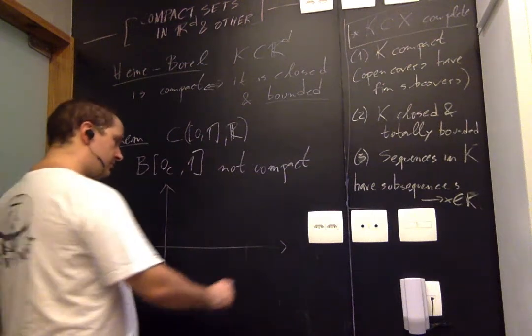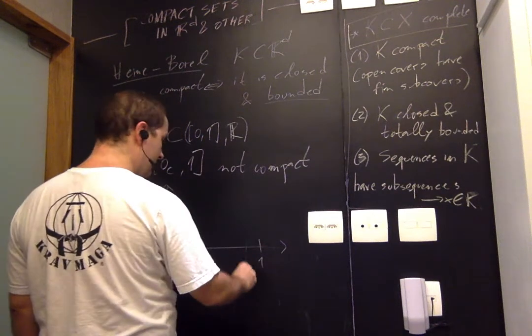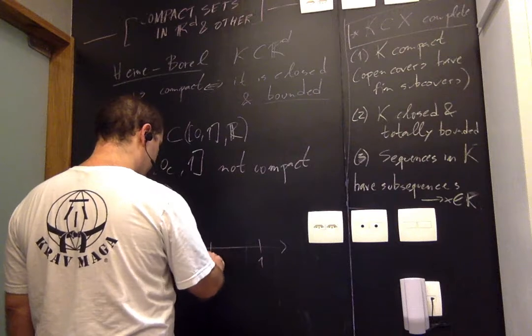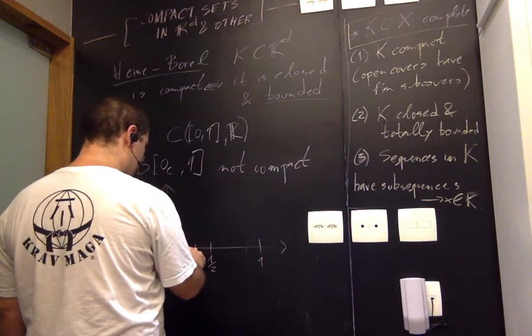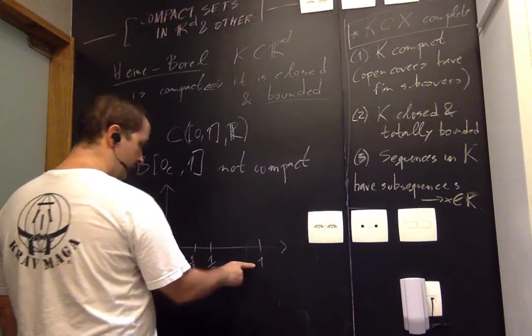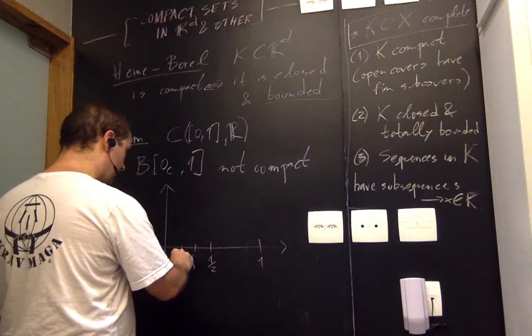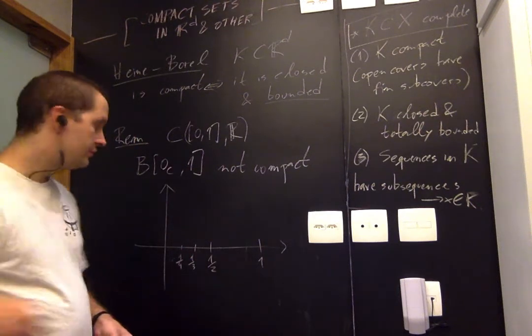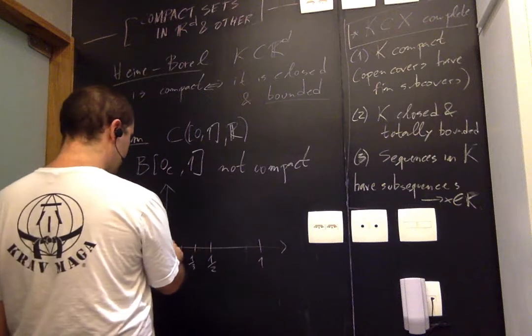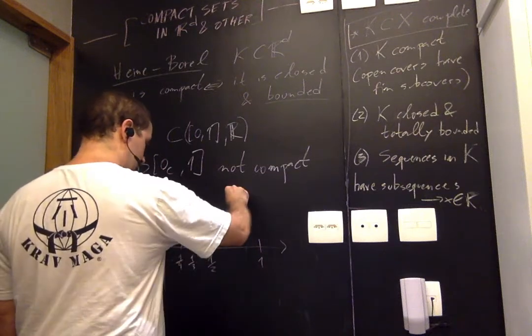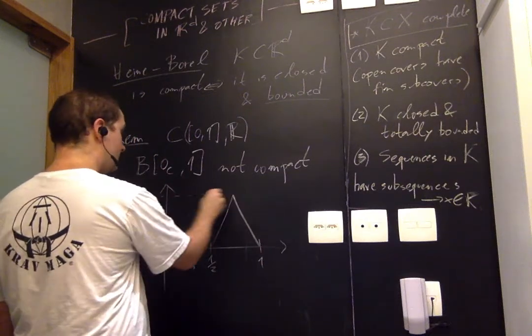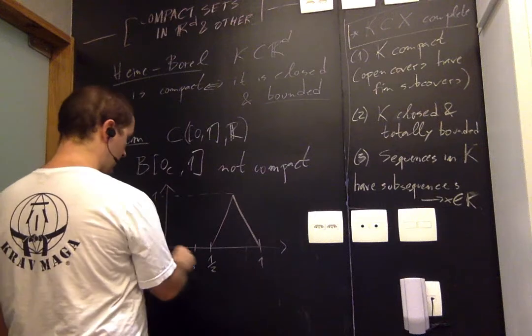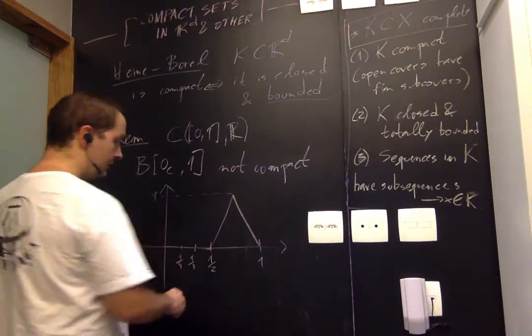And how do you build these functions? So one way is this. You divide the interval into pieces like 1, 1/2, 1/3, 1/4, and so on. Now the packing you're going to build is going to be like this. Function number 1 has a tent shape, maximum equal to 1, and it's 0 outside.